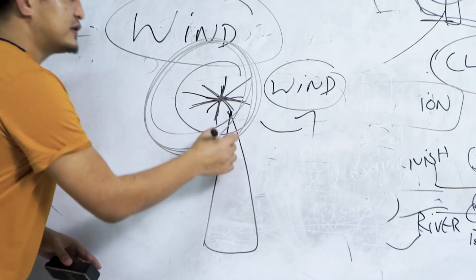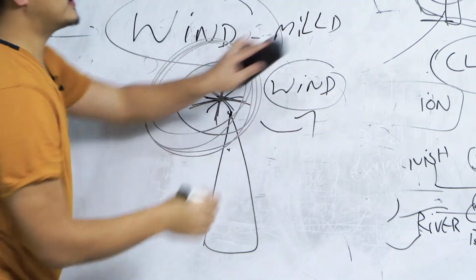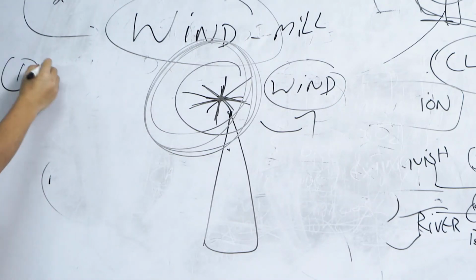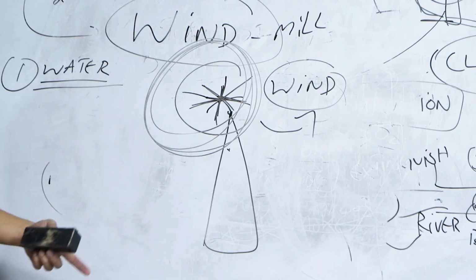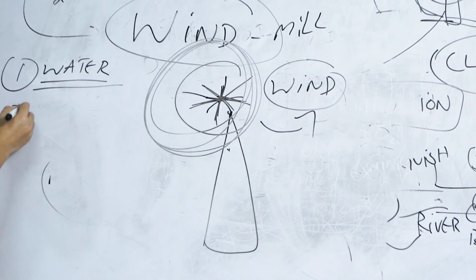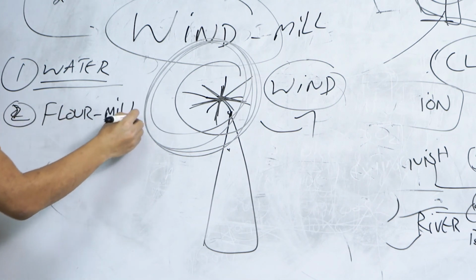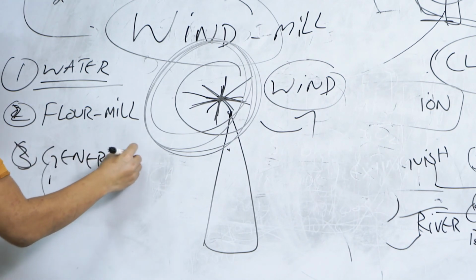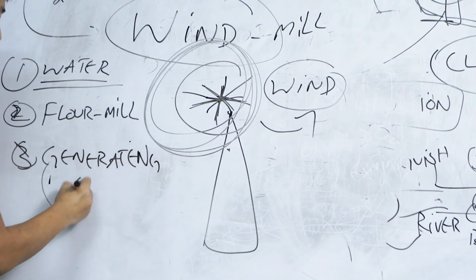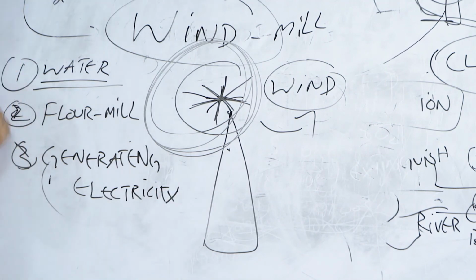Clear? Now this windmill helps in drawing water from the well, okay? It helps to draw water from tube wells. The second is to run a flour mill. Clear? And the most important one is to generate electricity. Clear? It helps in generating electricity. So just these 3 points are enough, so you can keep this in mind.